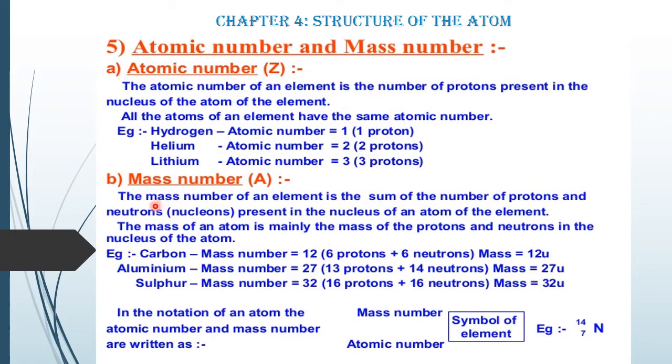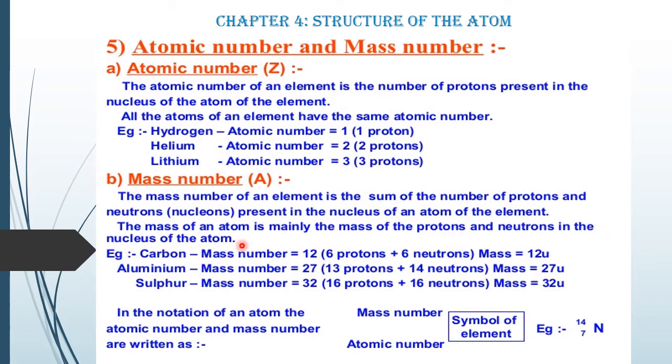Now let's see what is mass number. The mass number of an element is the sum of the number of protons and neutrons. Where do they sit? They sit inside the nucleus of an atom. The protons and neutrons together are called nucleons. The mass of the atom is mainly the mass of the protons and neutrons in the nucleus.